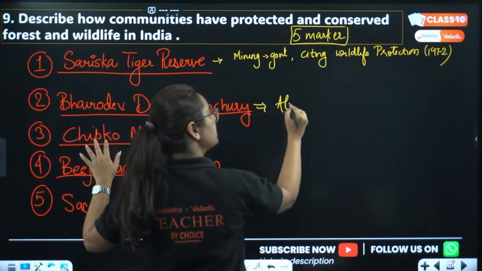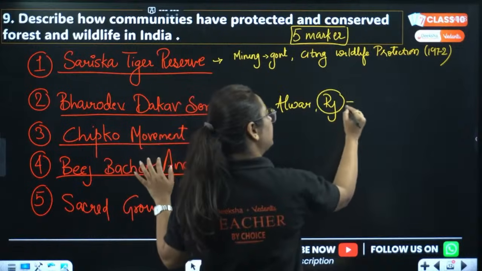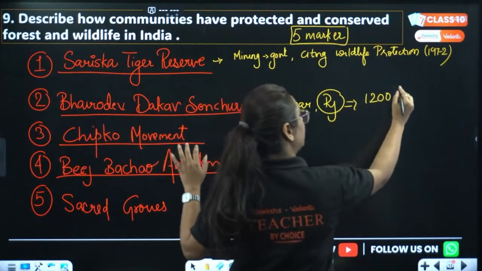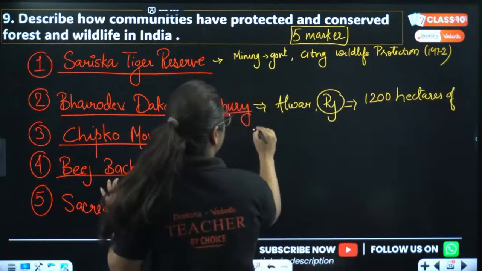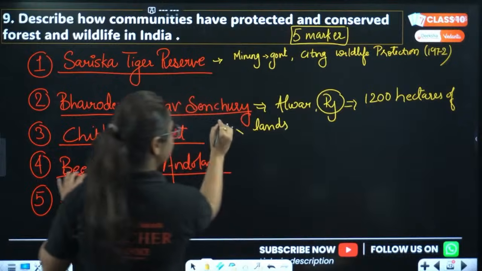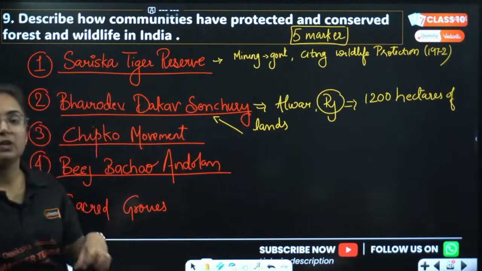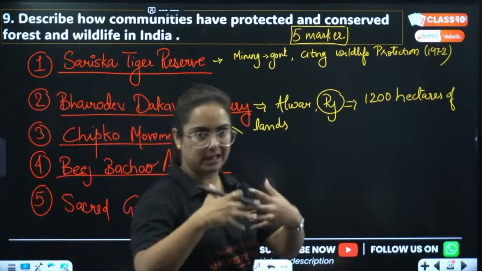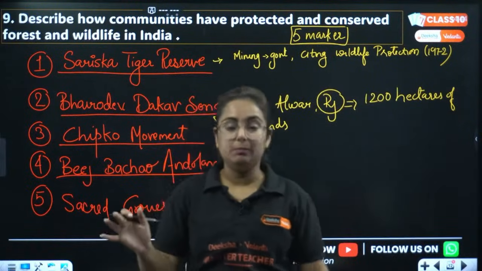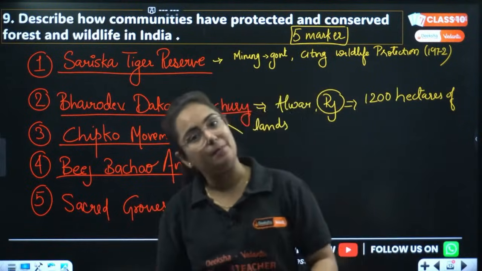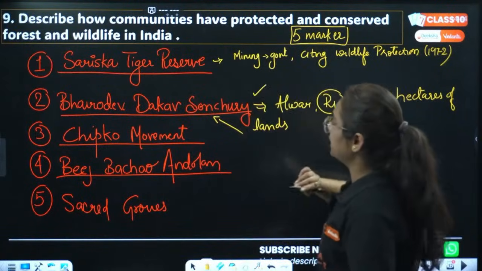Then we have Bhairav Dev Dakav Sonchuri. So, basically this was again in Rajasthan, in the Alwar district of Rajasthan. What people did, they declared 1200 hectares of land as Bhairav Dev Dakav Sonchuri. And here all the rules and regulations will be made by the people, the community and the panchayat over there, and no one will be interfering in their matters. So we are done with Bhairav Dev Dakav Sonchuri.